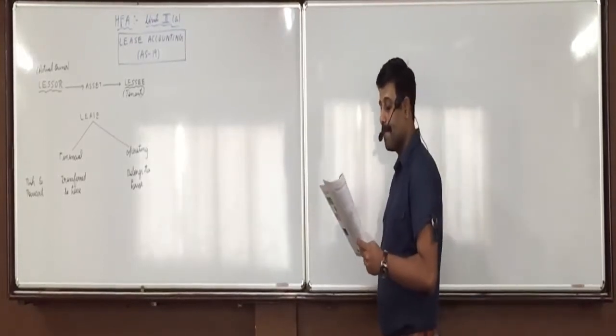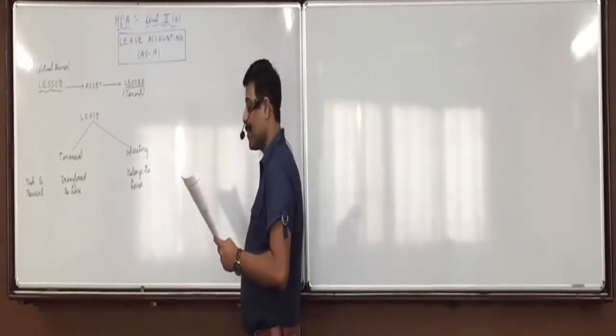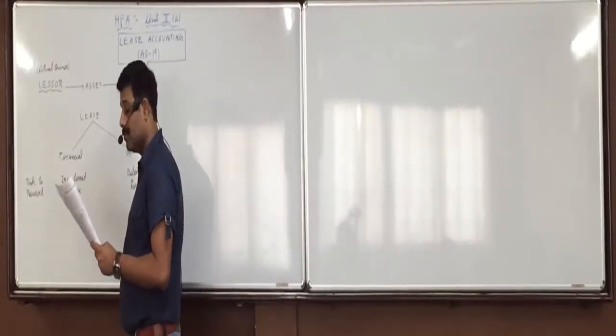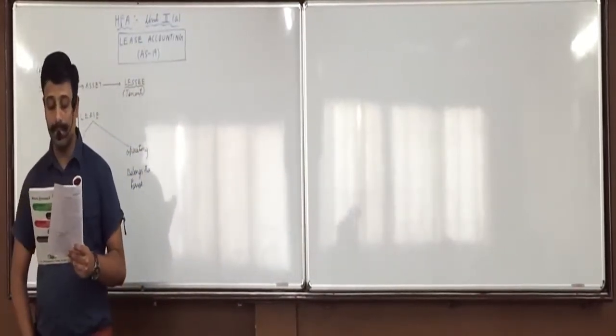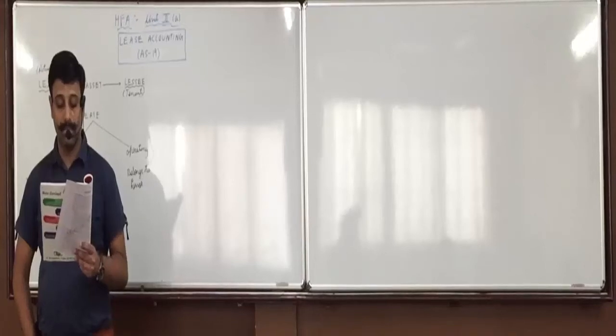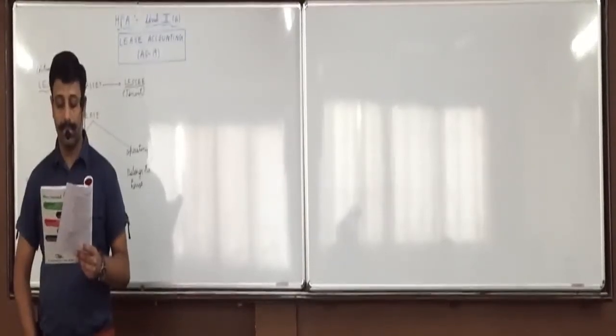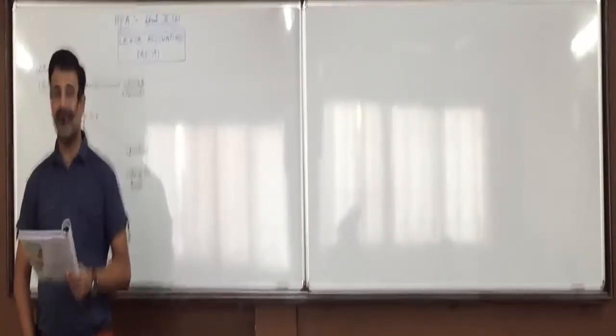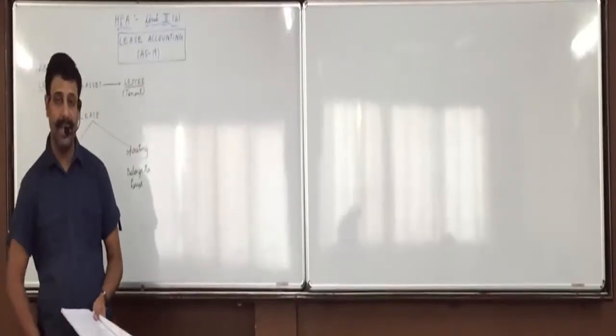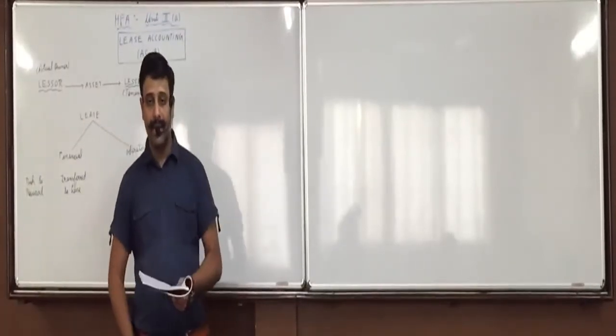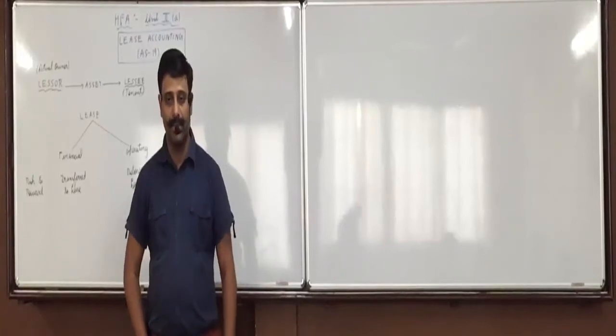Interest rate implicit is the next term. When the lessor gives an asset on lease, particularly on finance lease, the total amount which he receives over the lease period includes the element of interest plus payment of the principal amount of the asset. See, suppose this asset is of 10 lakh rupees and I give him a 10 years lease. Then I am not going to charge him only 1 lakh.